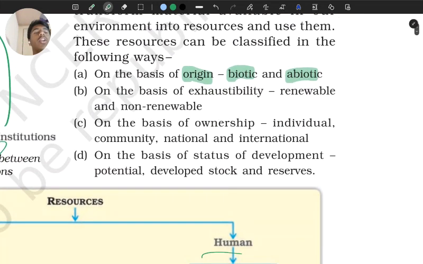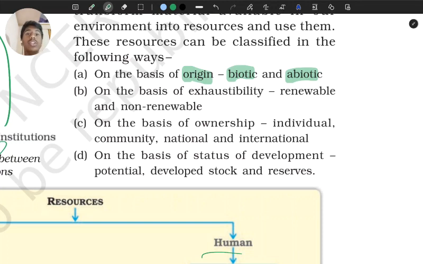Okay, moving on. And on the basis of ownership, we have individual. Individual का मतलब है सिर्फ एक person will operate that resource, will have whole control over that resource. Like if I am a person who owns this building, who owns this tab, who owns this piece of sheet, that is an individual owned resource. Next, community owned resources. We have parks, for example. Parks are community owned. Everyone in the community can access them.